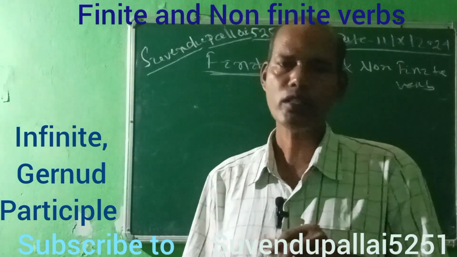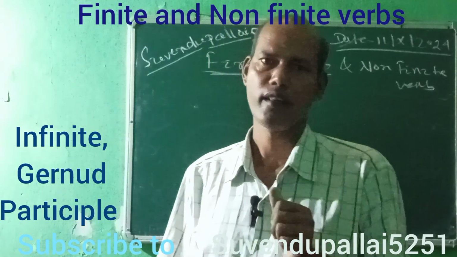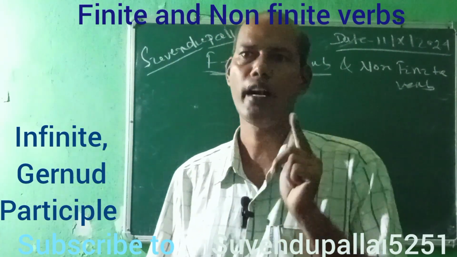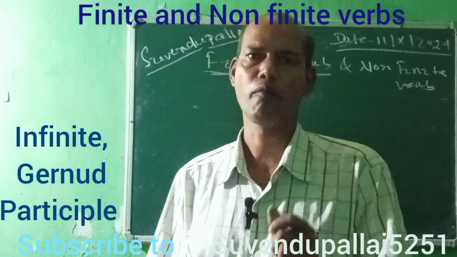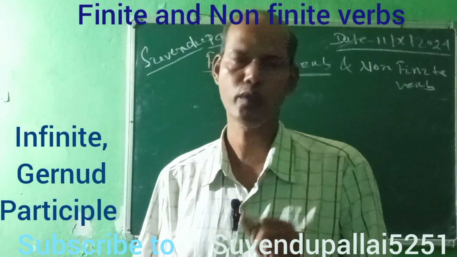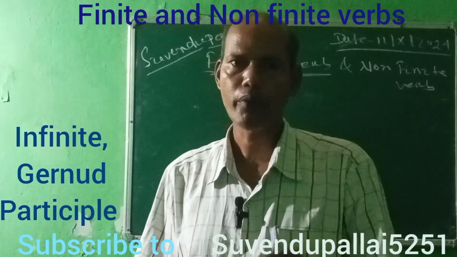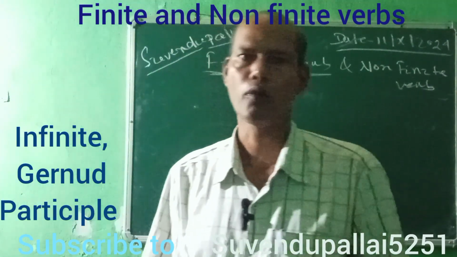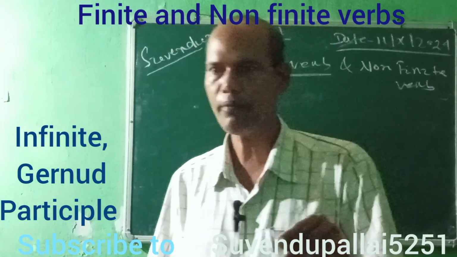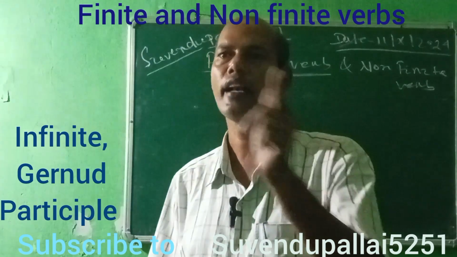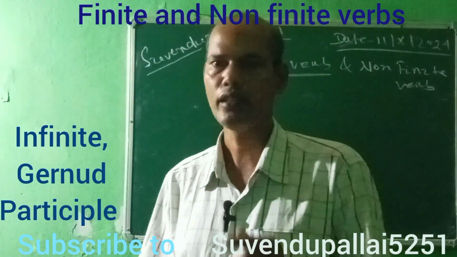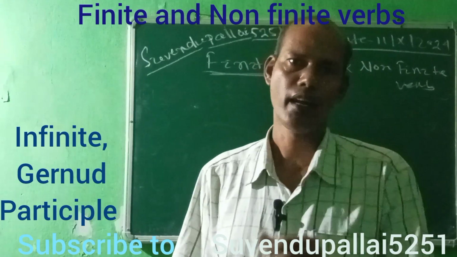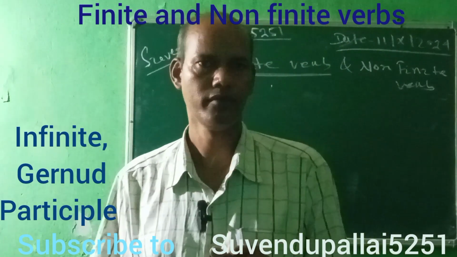And in most cases we also use have, and also adjectives with the past participle verb. So the non-finite verb is divided into three types: one is infinitive, second is gerund, and the last one is participle, where we use adjectives, en and ed.